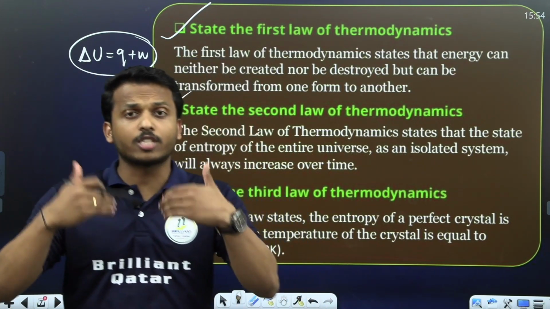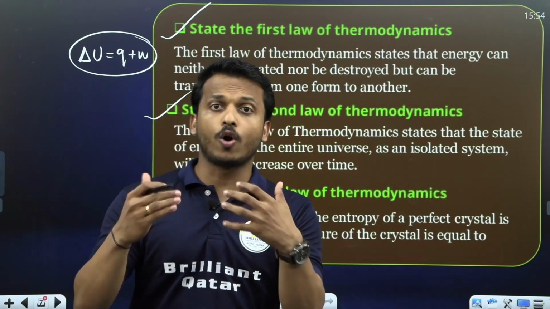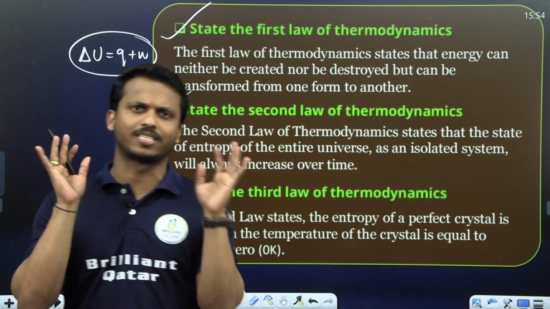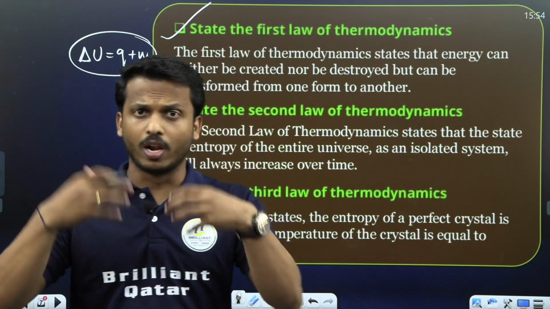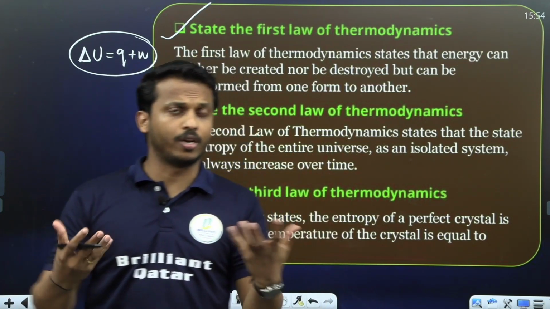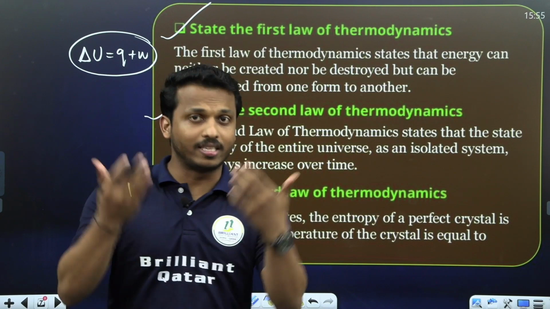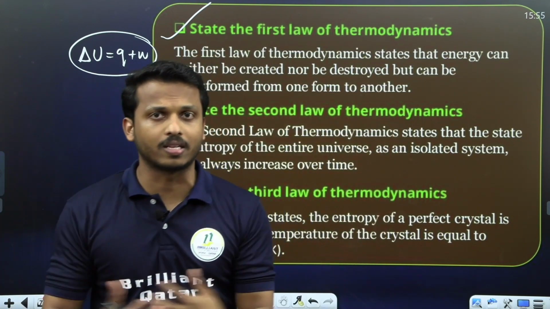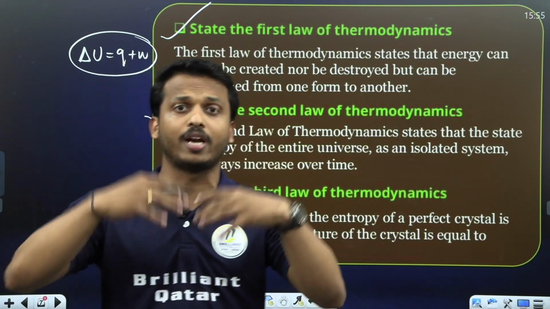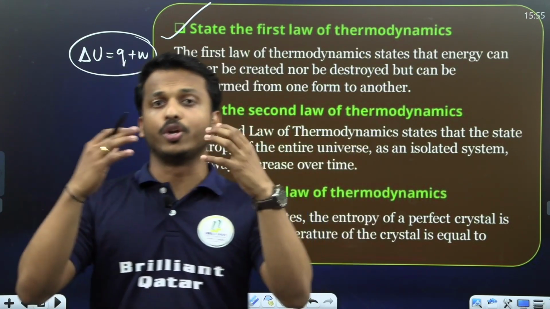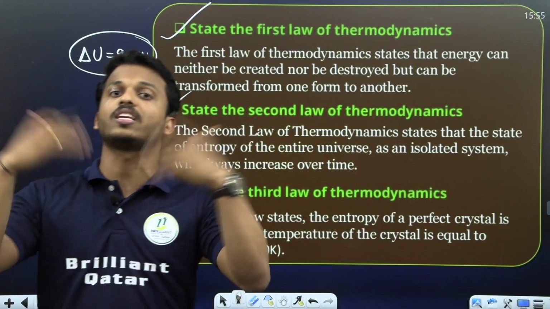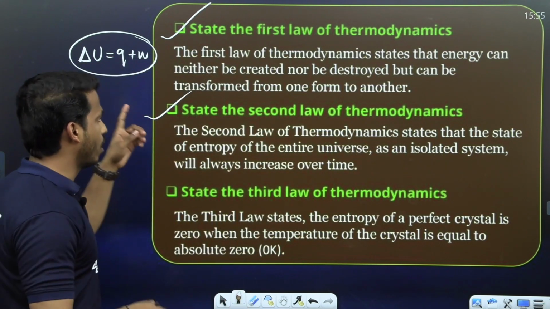So during every spontaneous process, the entropy of the universe increases. That is called the second law.